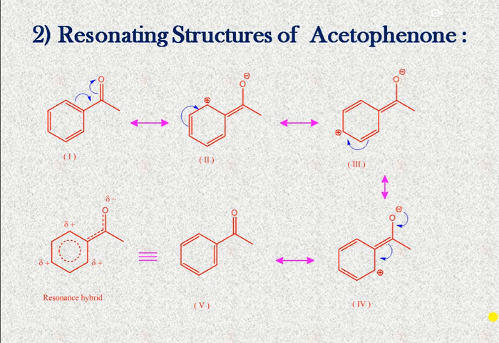There are 2 types of resonance effects. One is electron donating resonance effect, means the groups which possess extra electrons, generally in the form of negative charge or lone pair of electrons, can donate an electron pair or have a tendency to donate an electron pair. Therefore, they show the plus R effect, that is electron donating resonance effect. While the second type is the electron withdrawing resonance effect. Generally, the groups which are electron deficient, means which carry a double bond or triple bond, have the capacity to withdraw electrons, and they show the electron withdrawing resonance effect.